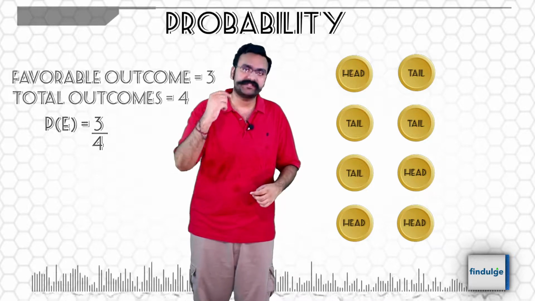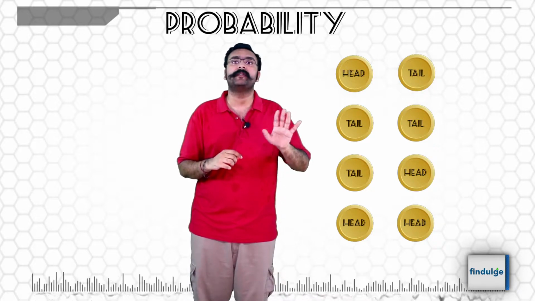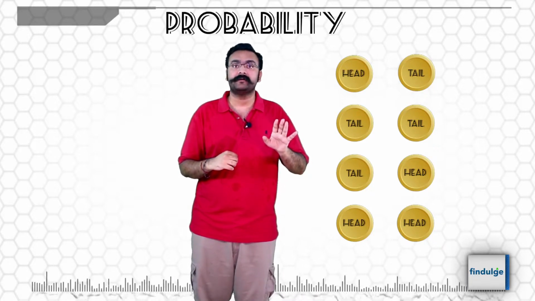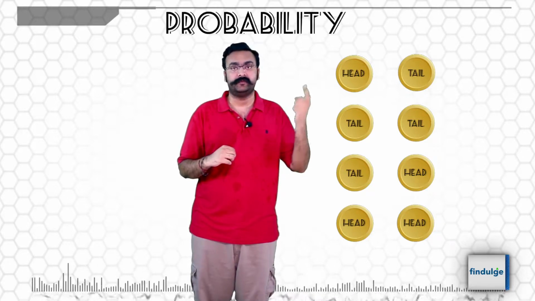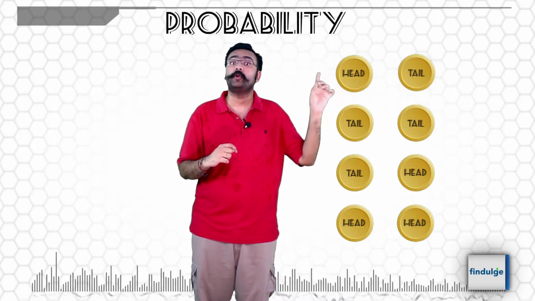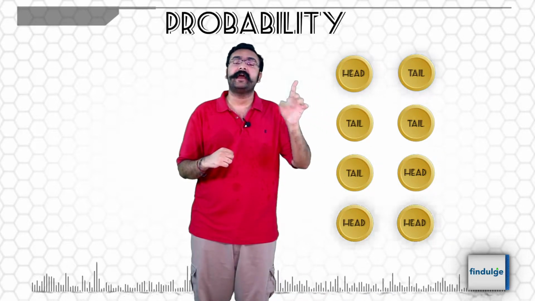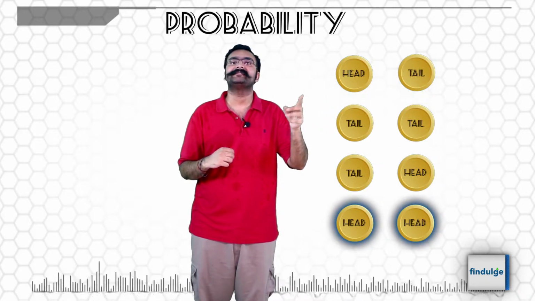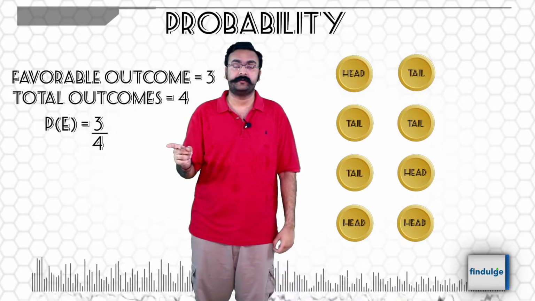Probability of at most one tail. At most means not more than one. So that means either 0 tails or one tail. Tail tail will not be there. Tail head, head tail, and head head, because head head has 0 tails. So again 3 by 4.